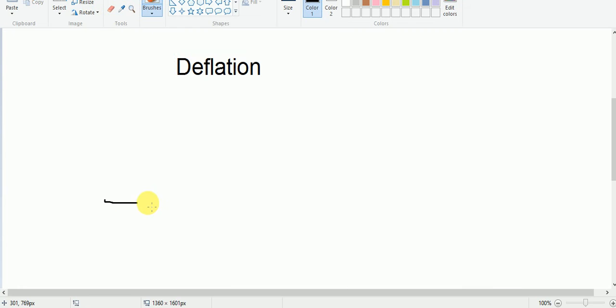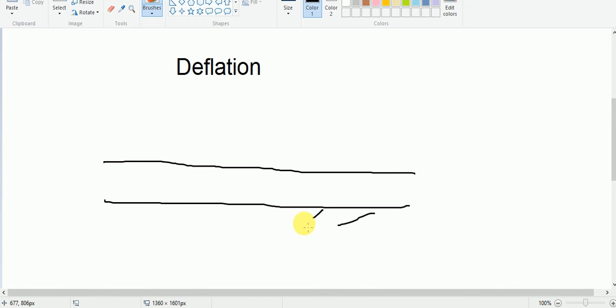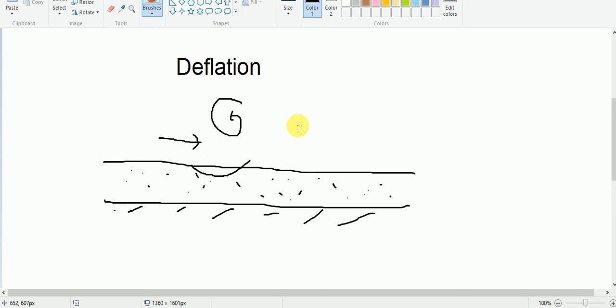Let us say this is a desert surface covered with sand, a thick layer of sand. Here we have this layer containing hard rock, and this is covered with these sands. And when there is a very strong eddy wind, a sandstorm, turbulent wind, that is the rotating wind like this, because of the rotating wind, the sand from here will be carried away by the wind, and this process is known as deflation in geography.